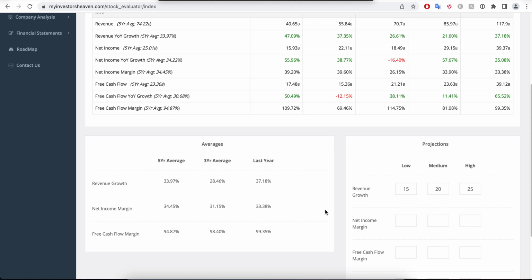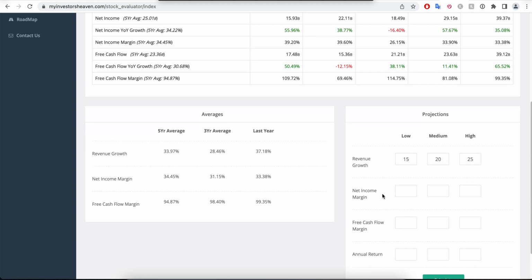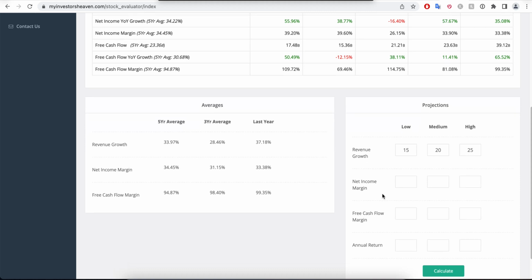And so what we do want to do here is also be a little bit conservative, but not too conservative, because we don't want to go too low and actually miss on the net income that the company will be generating. We have already factored quite some in the revenue growth here, so we can go relatively high with this one. We don't want to overdo it, of course, and we can try all sorts of values and be all sorts of confident or conservative, really. But let's just say that I'm going 28, give it a little bit of an extra margin here, 30 and 32. And later I could also try like 30, 32, and 34 even.